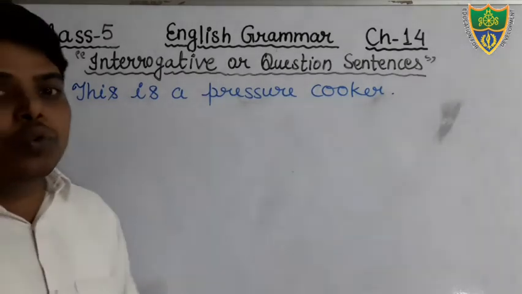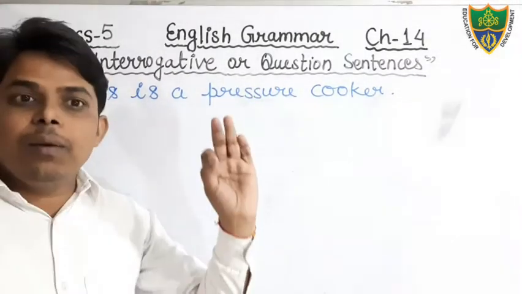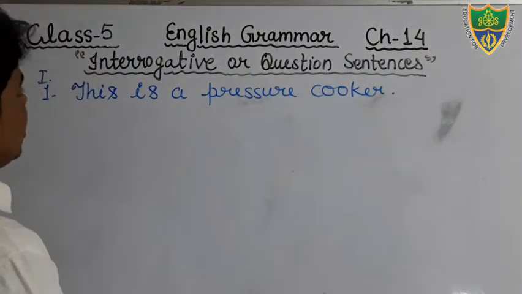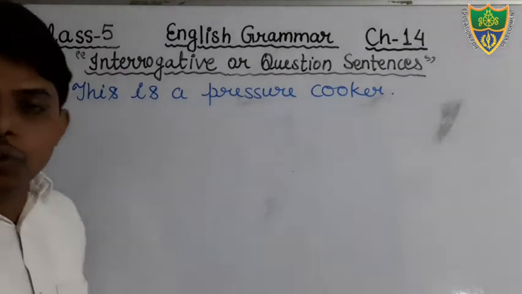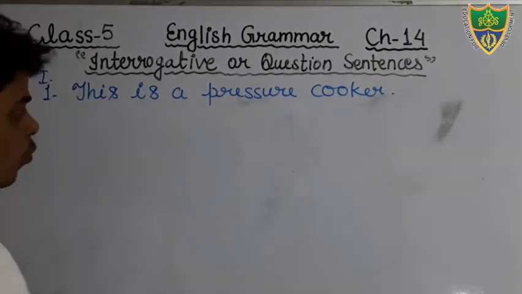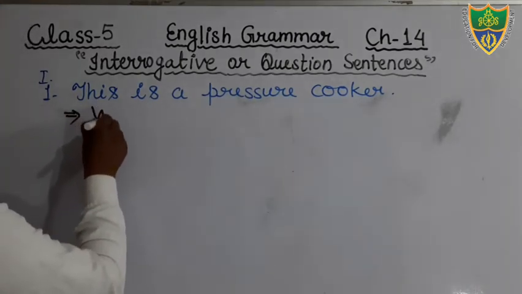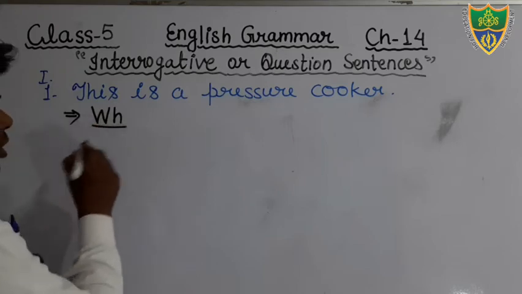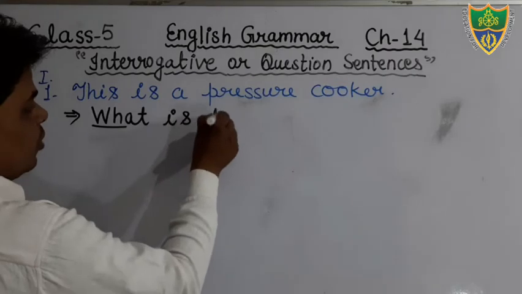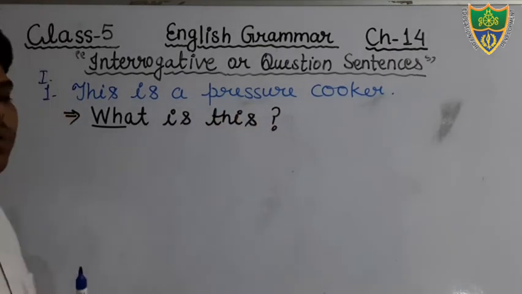And now you have to use the WH type of sentence. You have to make a WH type question sentence. So just see, it is written here, this is a pressure cooker. We are showing it, so we can ask, what is this? We can make the question with WH. Start with the WH word: what is this? This is your question. At the end of the sentence, you will put the question mark.